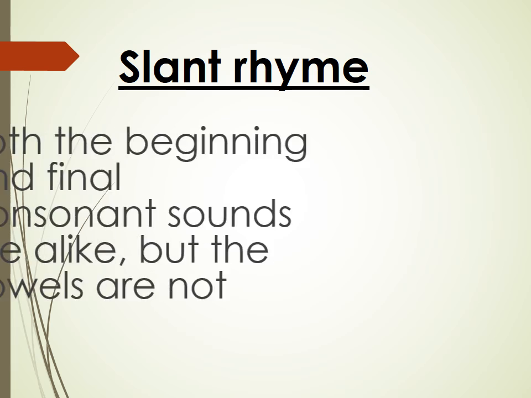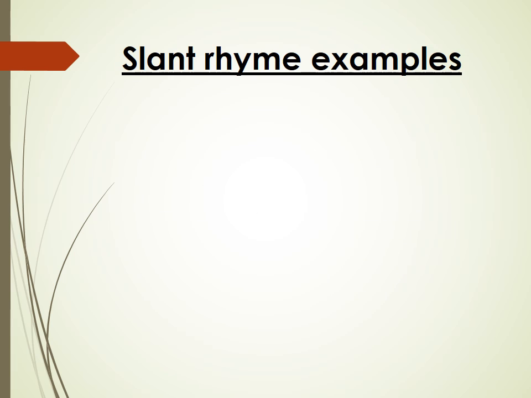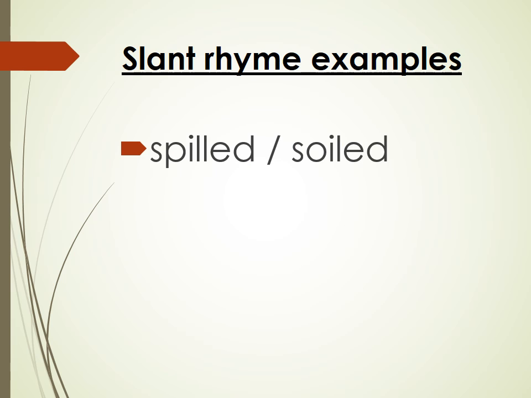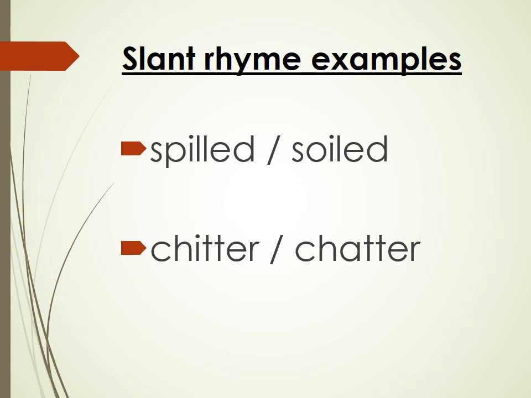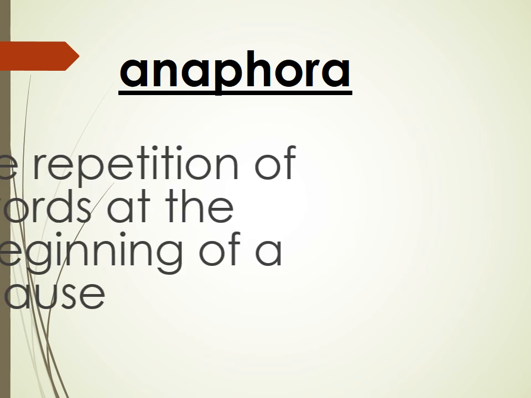Other poetic terms that you will need to know. Slant rhyme: both the beginning and final consonant sounds are alike, but the vowels are not. Slant rhyme examples: spilled and soiled. The consonants at the beginning and the end are the same, but the vowels are different. Chitter and chatter. Once again, the consonant sounds at the beginning and the end are the same, but the vowels are different.